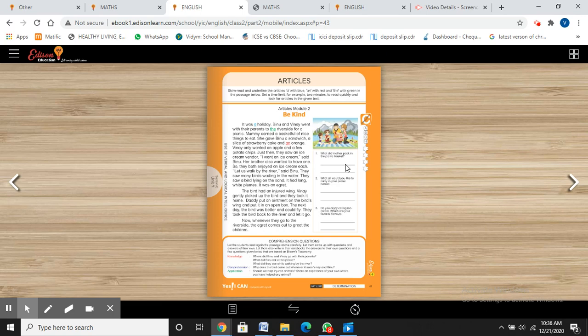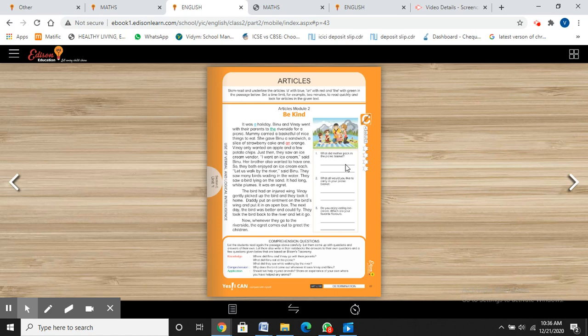Then in senior classes, you have honest, hour, where h is silent but the sound of a vowel is coming. Then we use an hour. Okay, he is an honest man. Getting this point? A and an are used with singular nouns, not plural nouns.